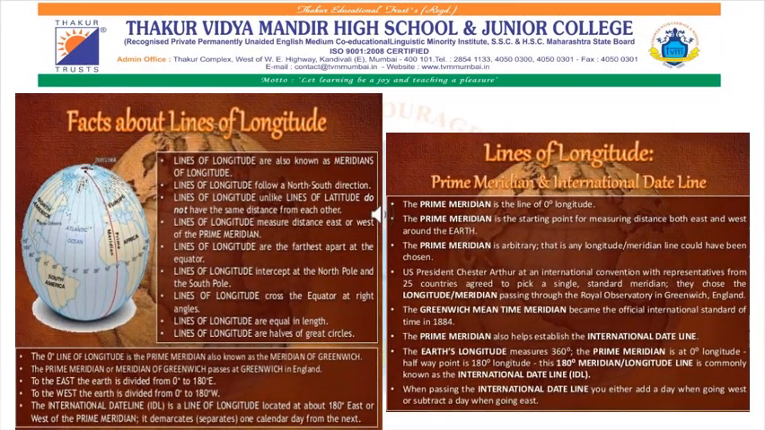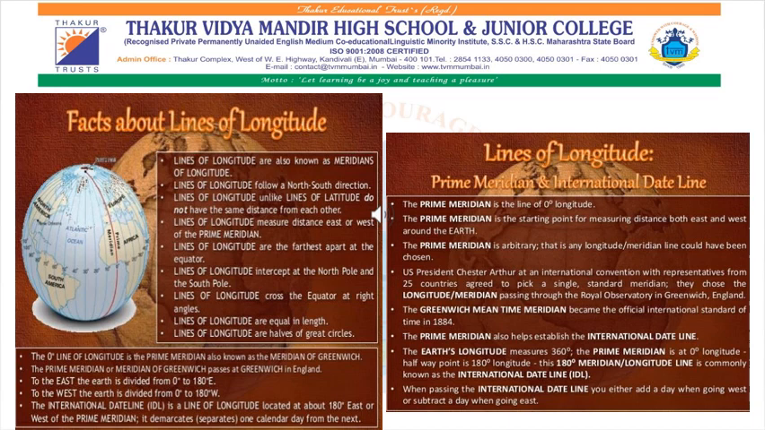Facts about lines of longitude. They are also known as meridians of longitude. They follow a north-south direction and do not have the same distance from each other. They measure distance east or west of the prime meridian. They are the farthest apart at the equator and they meet at the North Pole and the South Pole. Lines of longitude cross the equator at right angles. They are all equal in length, and lines of longitude are halves of great circles.